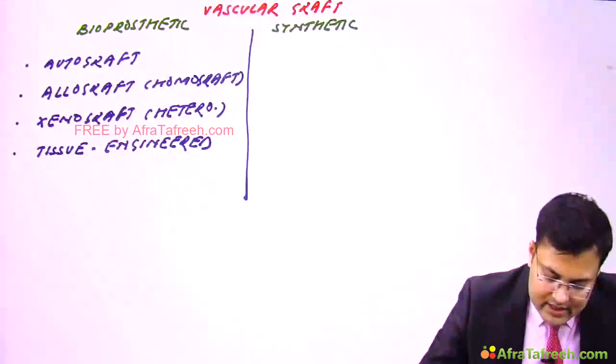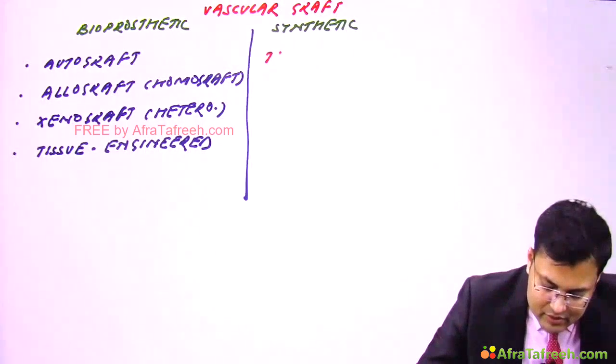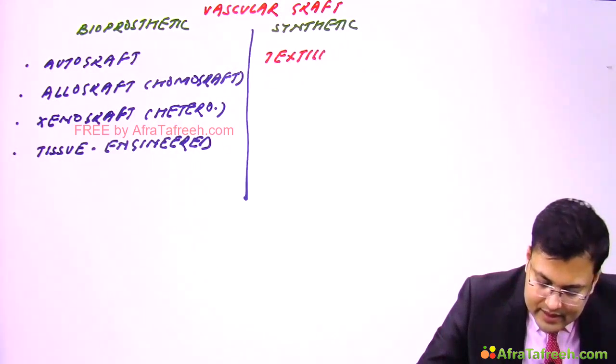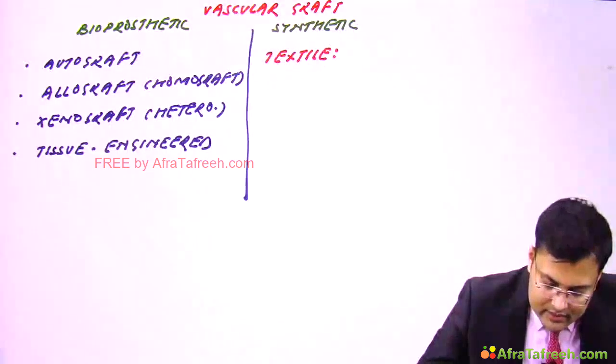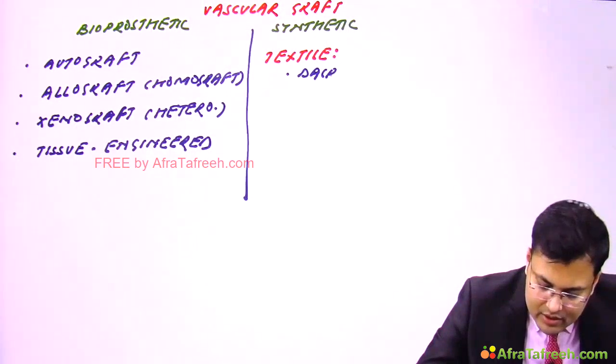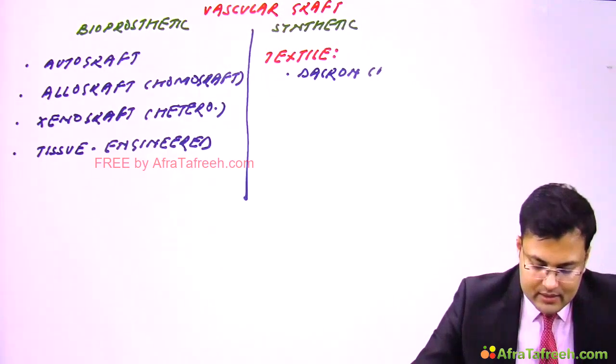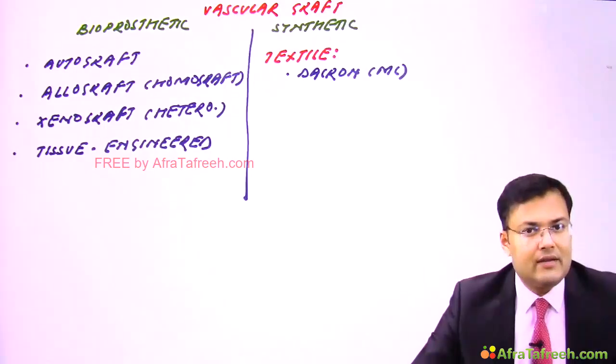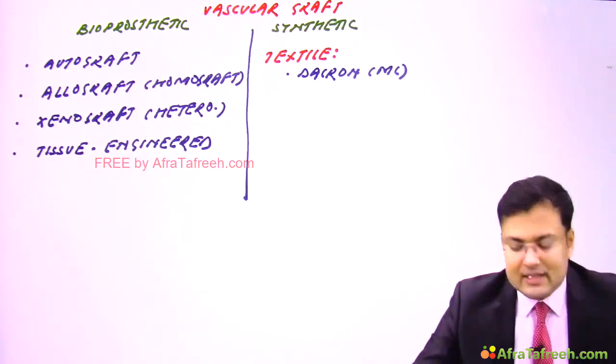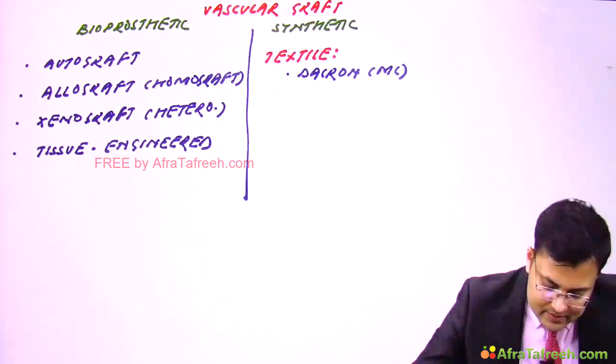It's Dacron. Clear? Dacron is the most commonly used synthetic graft. Then there are non-textile synthetic grafts.